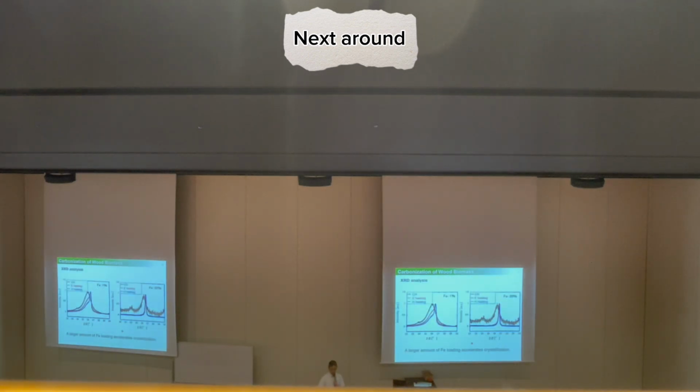And this is the result of the microwave irradiation. These are the XRD patterns of the product using 1 weight percent of iron and 20% of iron. The XRD shows that at high loading of iron there is a very sharp peak, which is the peak of graphite.